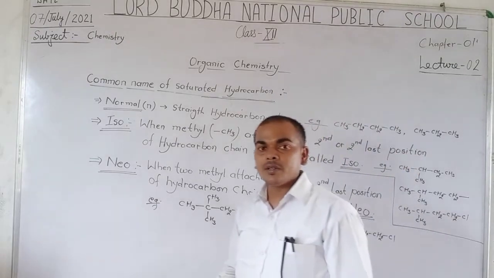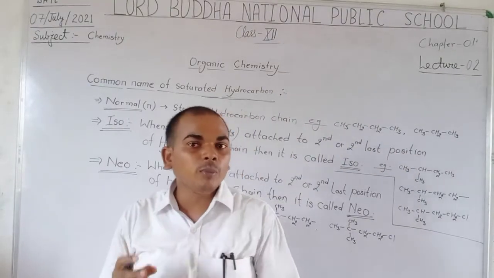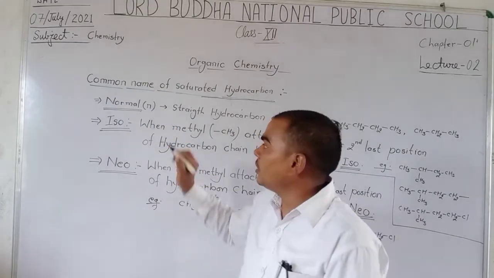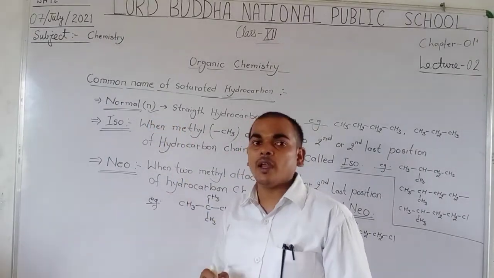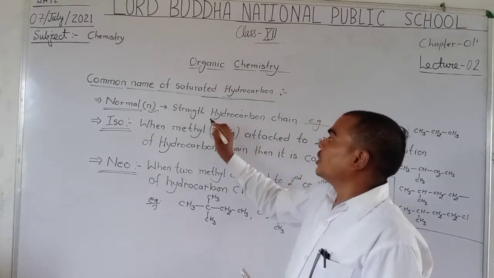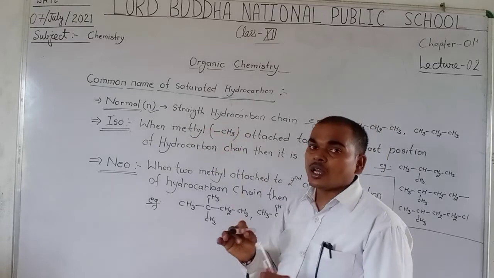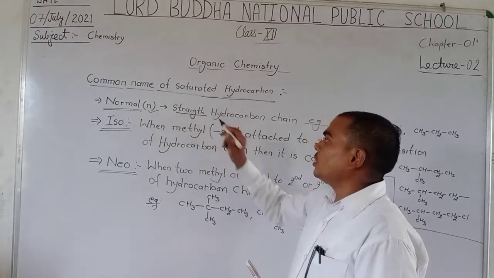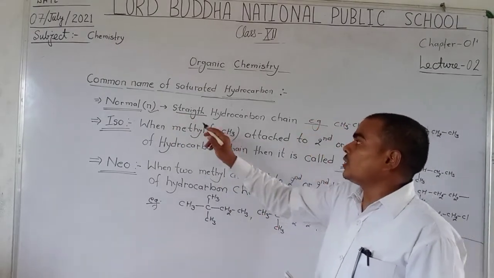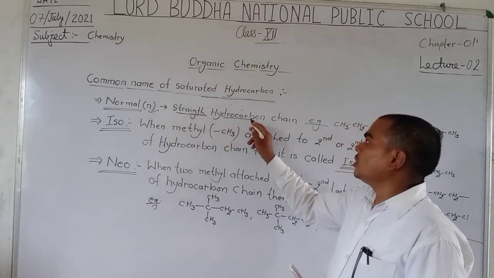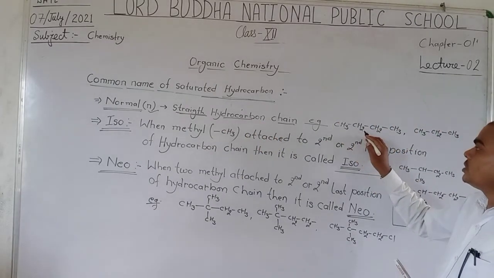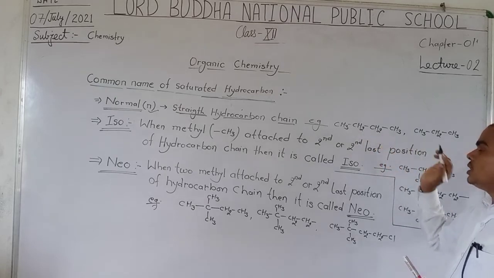You observe that in the names of some compounds, the letter small n is used. The small n is used especially for hydrocarbons arranged in a straight line, like CH3, CH2, CH2, CH3.